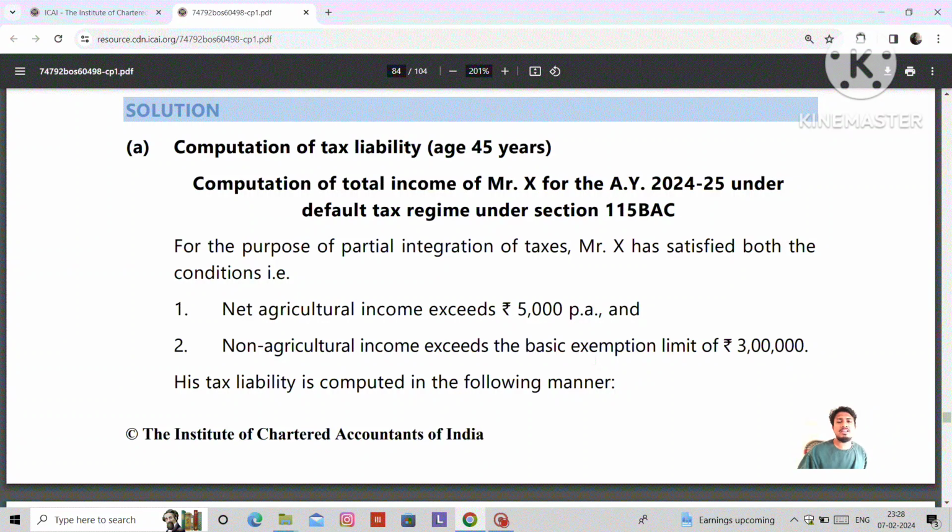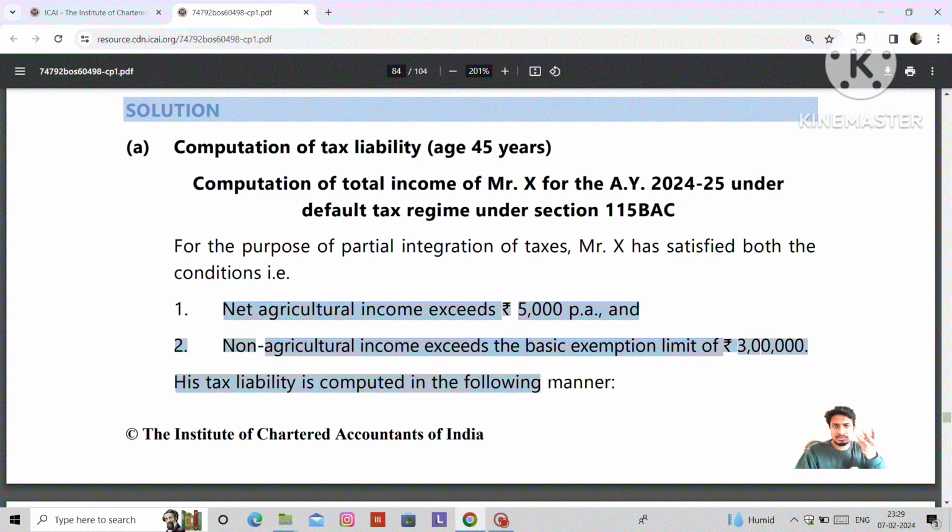If his age is 45 years, and the assessee opts for the default regime, age is irrelevant. The basic exemption limit is 3 lakhs. If the assessee opts for normal provisions, his basic exemption limit differs based on his age. If the assessee is below 60 years, then his basic exemption limit is 2,50,000. If he is between 60 and 80, his basic exemption limit is 3 lakhs. And if he is above 80 years, his basic exemption limit is 5 lakhs.